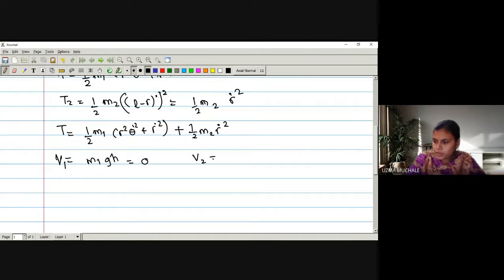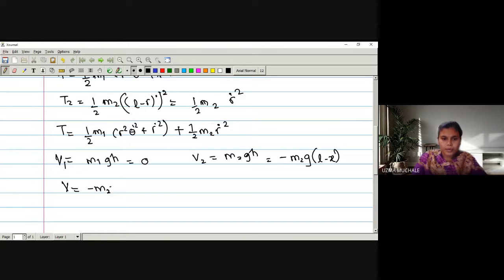What about V2 is equal to m2 g h. But as it is with negative, we can have minus m2 g into, what is the value, l minus r. l minus r. So V is equal to, what will be V? Simply the value of V2, that is minus m2 g l minus r. It should be r here. Or rather, if you merge this sign, it will be m2 g into r minus l. So this is the value of V.